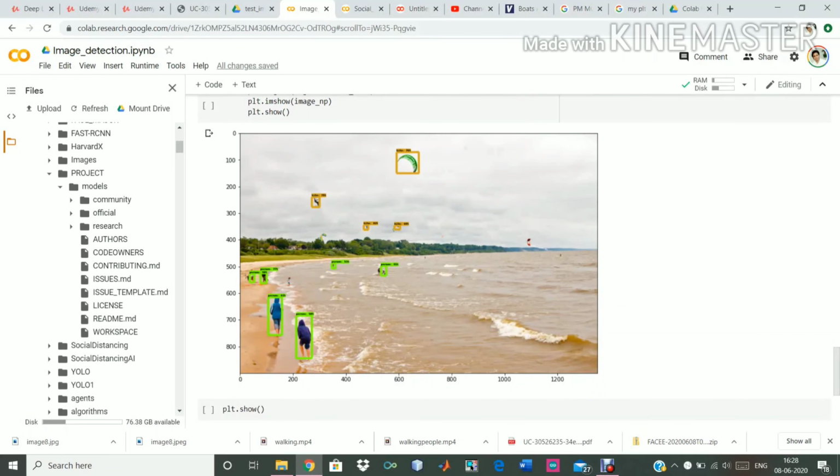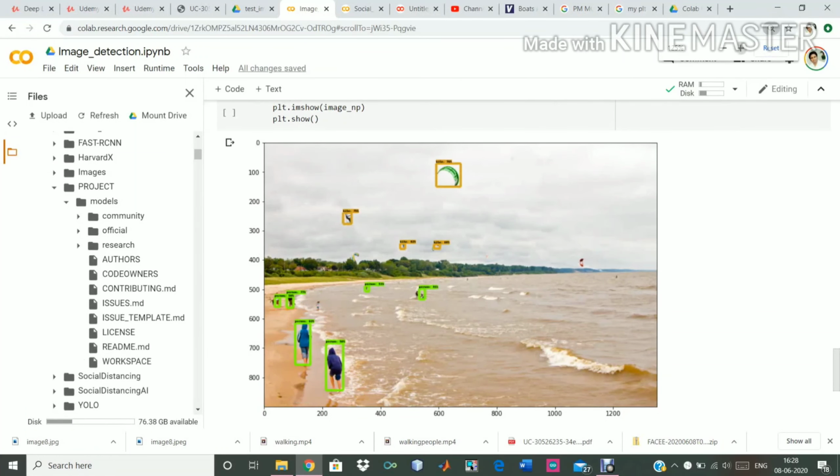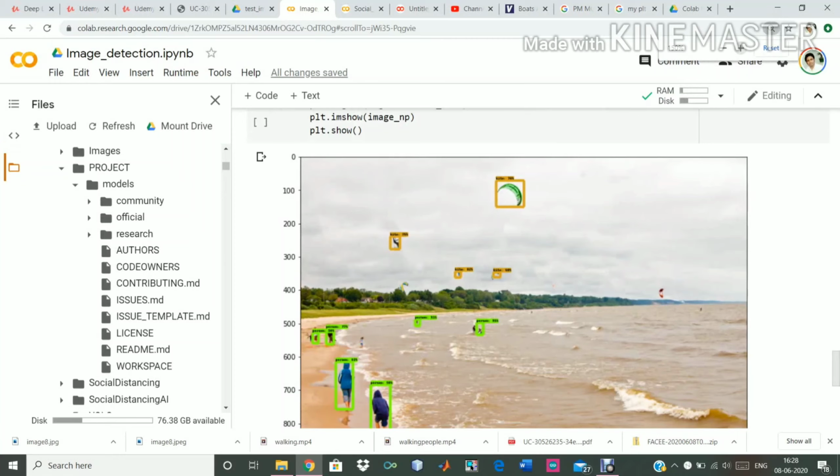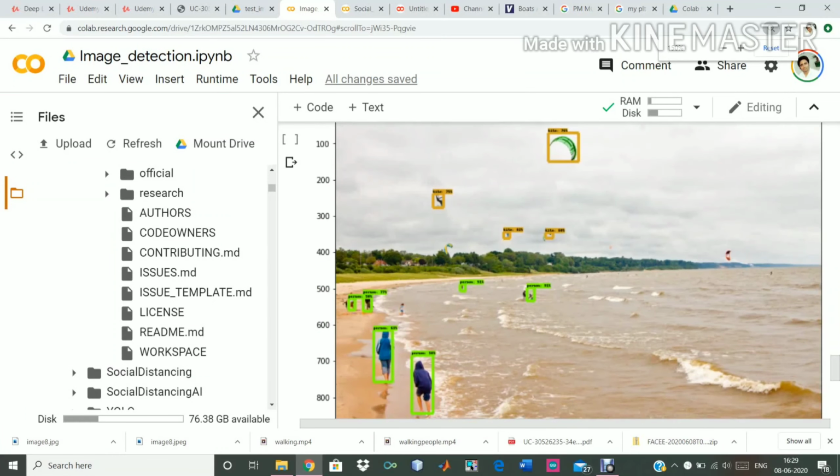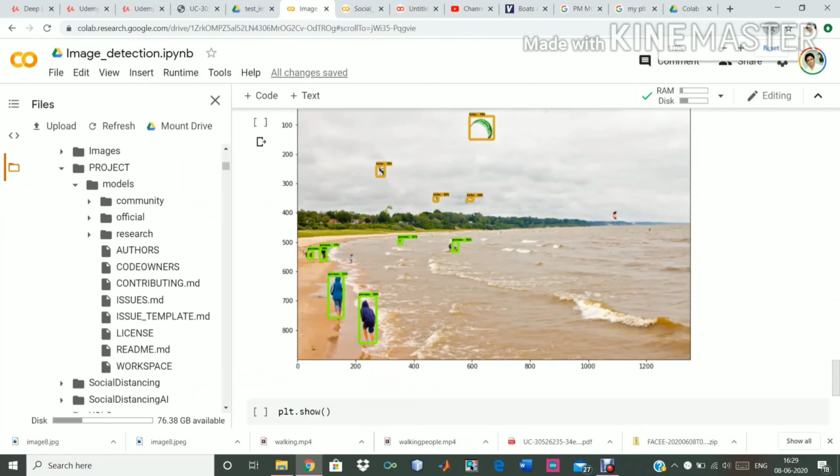This image is very big. Let us zoom this. So here we have detected persons, we have detected kites. Okay, let's run this code for other images.